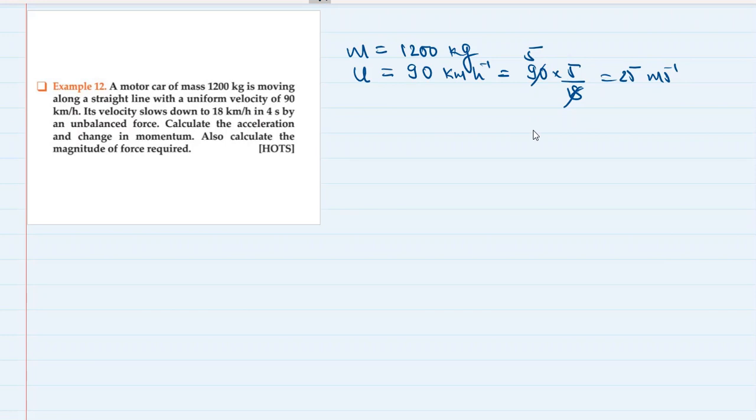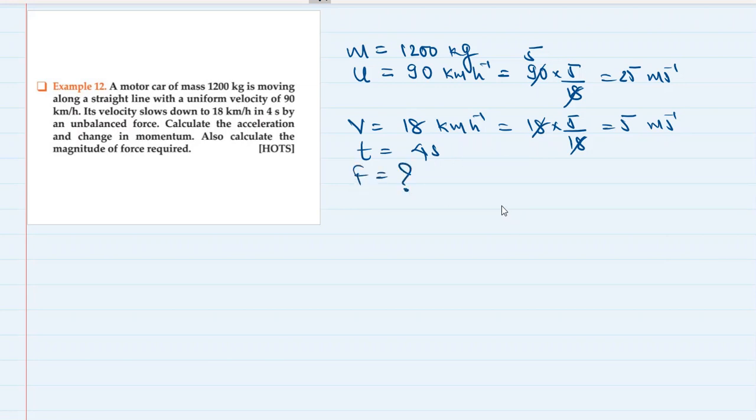Its velocity slows down to 18 km per hour in 4 seconds. So final velocity is 18 km per hour, which is 18 into 5 by 18, which is 5 meter per second. And this all happens in the time interval of 4 seconds by an unbalanced force. So we don't know the force. Calculate the acceleration and change in momentum. Also calculate the magnitude of force required. That's easy. That's not hard.